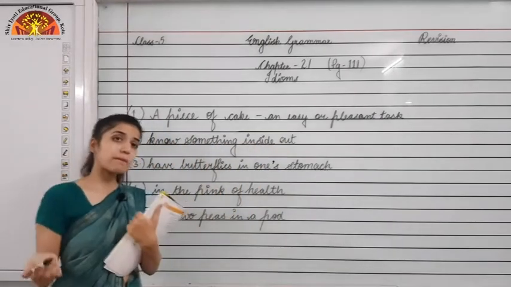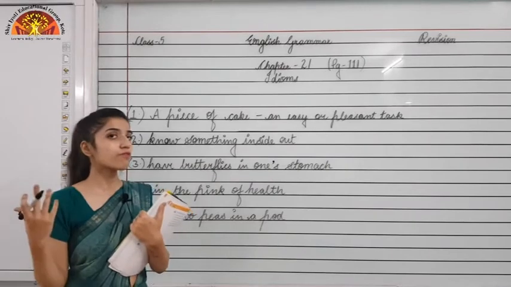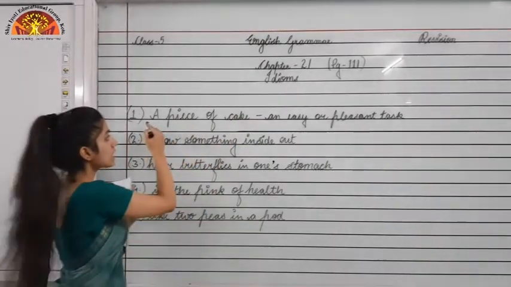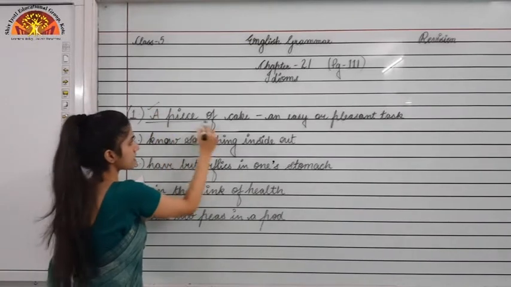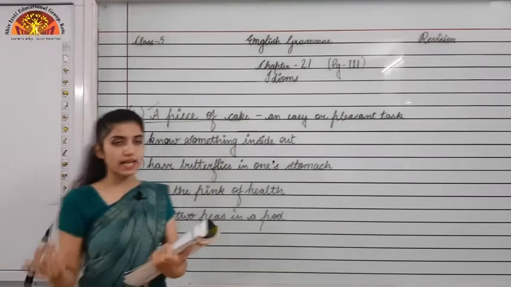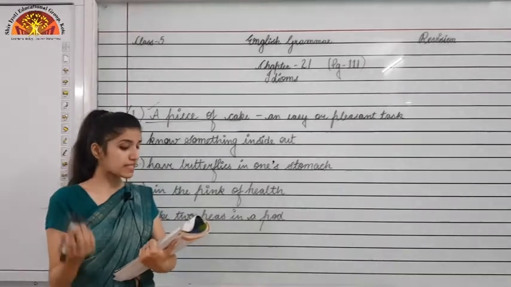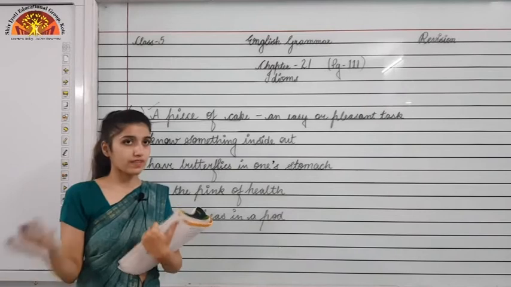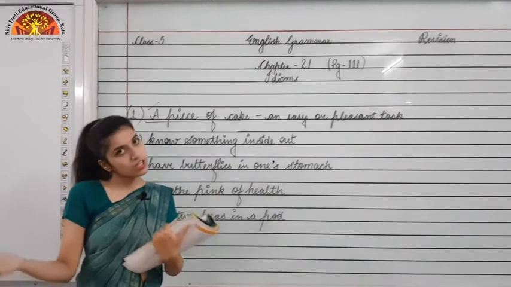So when you are framing the sentence with the use of an idiom, you will not use the meaning of that idiom. You will use the main idiom, that is this one. Okay, so a sentence is given in your book, that is the spelling test was a piece of cake for Nisha. That means it was very easy for Nisha.